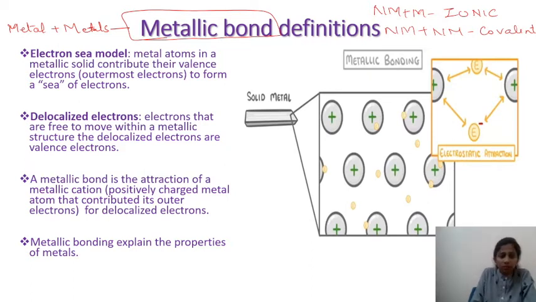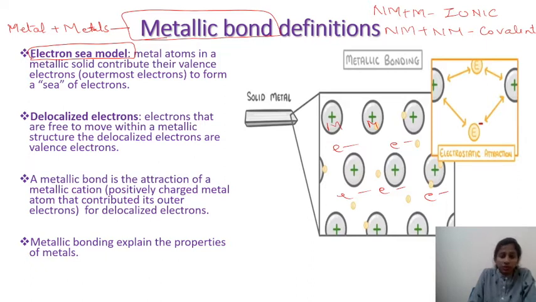Now the bond can be explained by using the model, that is the electron sea model, which looks like this, as you can see in this figure, which contains metal cations and freely moving electrons. So it is called an electron sea model because it looks like the metal cations are suspended in the sea of electrons.